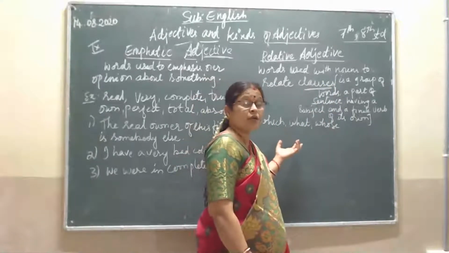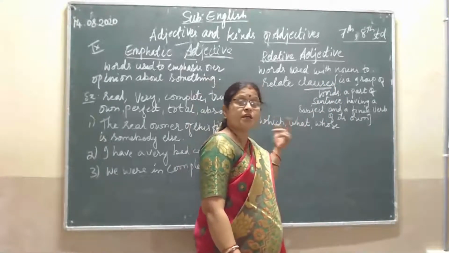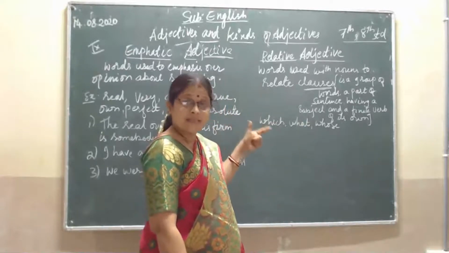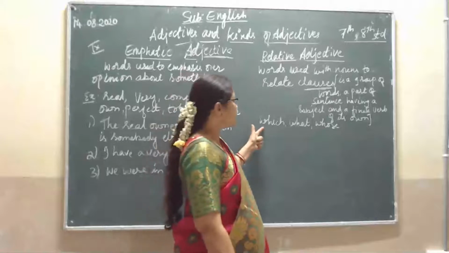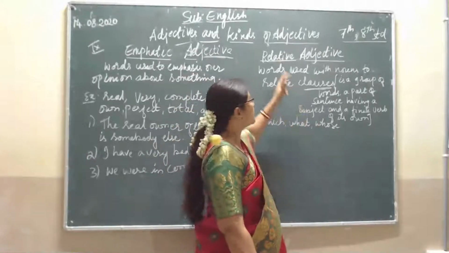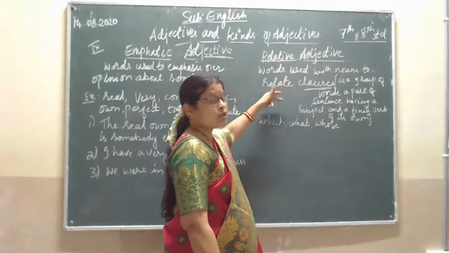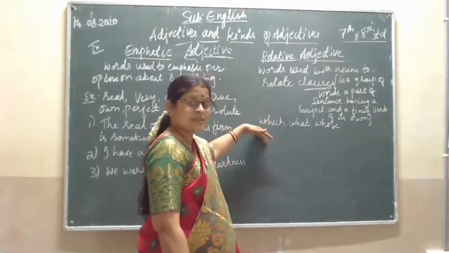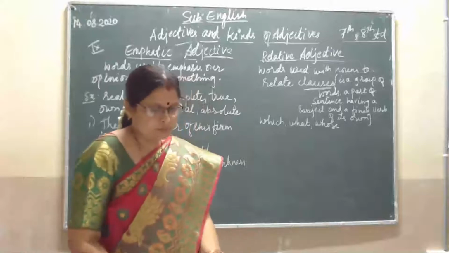I already learned this in lower classes. It's a group of words, a part of a sentence, and it has a finite verb and a subject. So which, what, and whose are the relative adjectives. Which shows the relation with the clause as well as the nouns there. We will see some examples here.